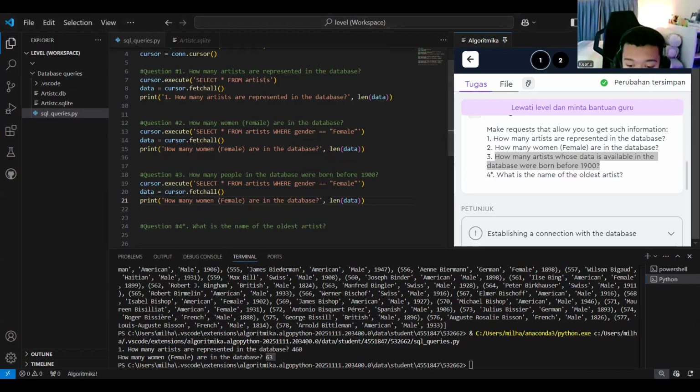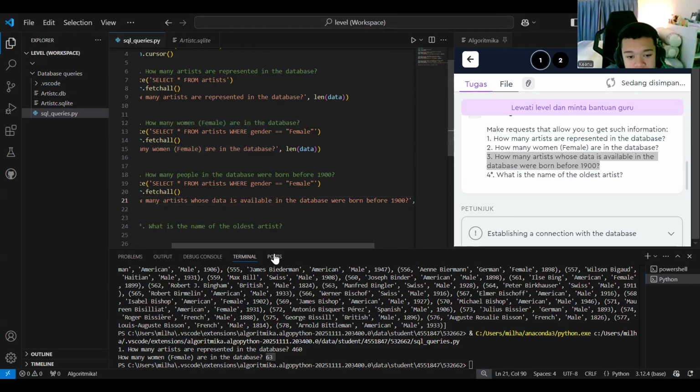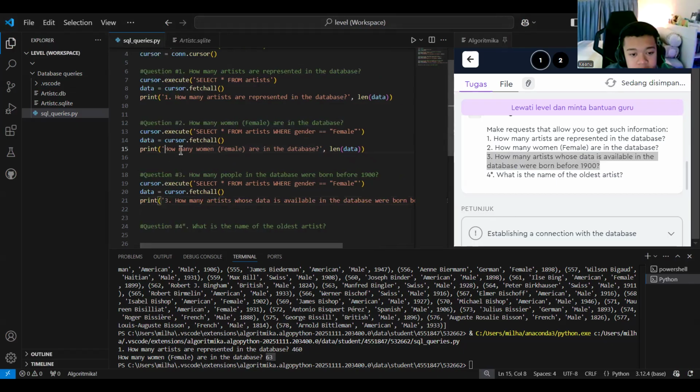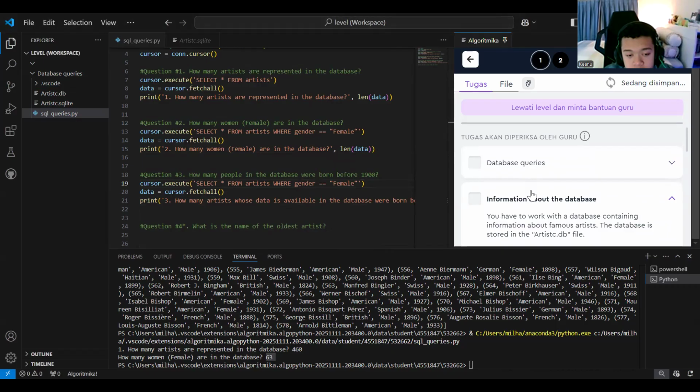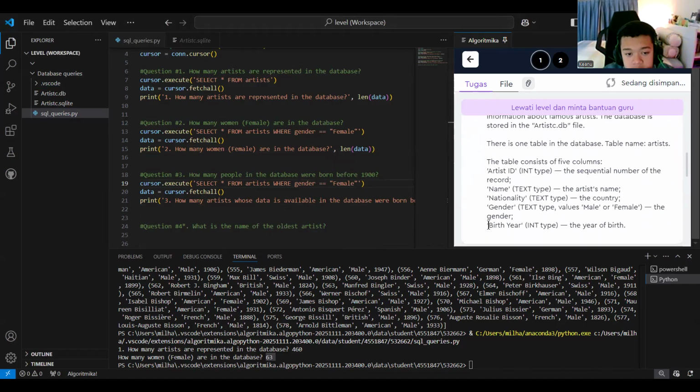We continue. How many people in the database were born before 1900? Just copy the question first, for number three. Select, where birth year. So the name of this is birth year.